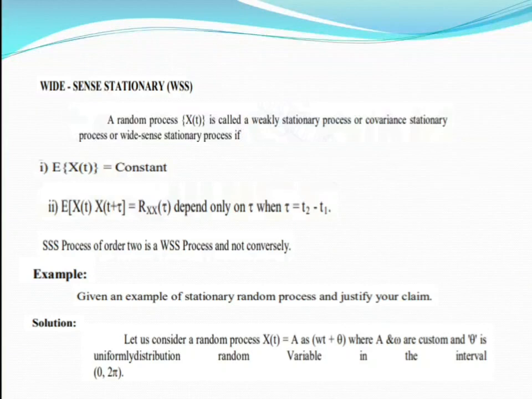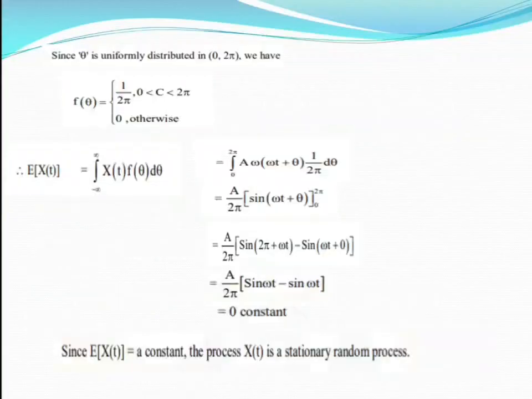Example: give an example of stationary random process and justify your claim. So example, x of t is equal to a cos omega t plus theta, where theta is uniformly distributed in the interval 0 comma 2 pi. Already we know the definition of uniform distribution, f of theta is equal to 1 by b minus a. That is 1 by 2 pi minus 0, 1 by 2 pi.